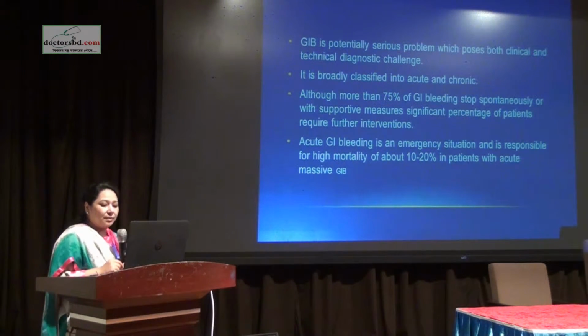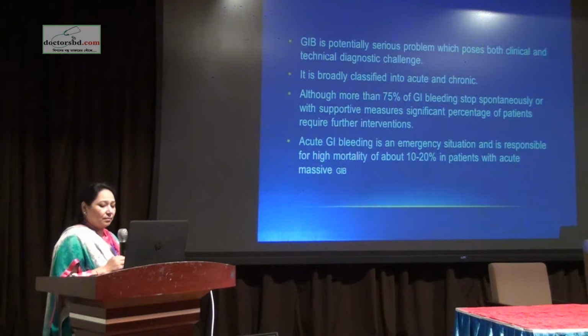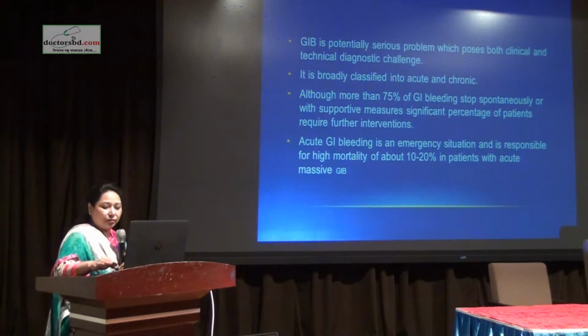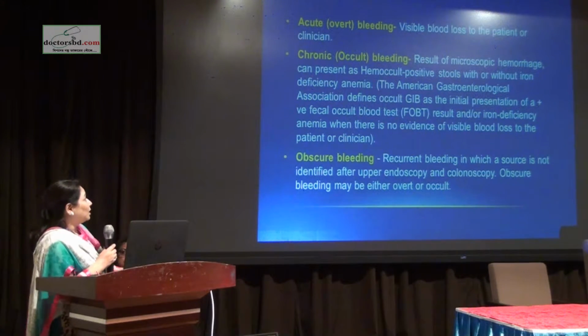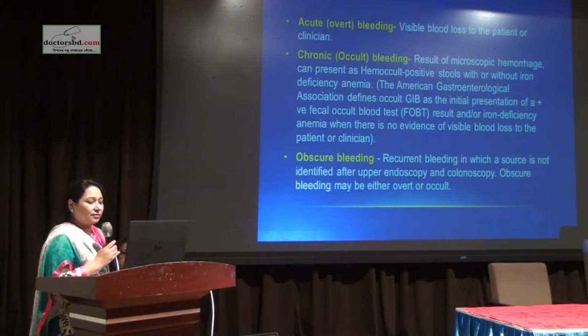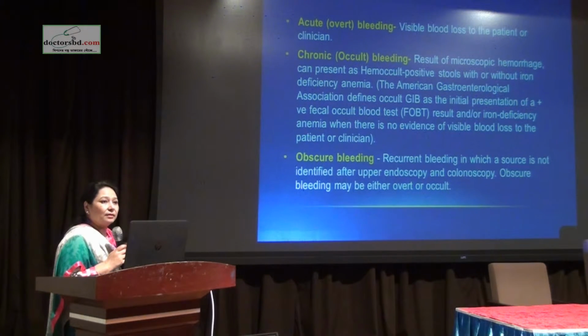Acute GI bleeding usually presents to the ER or in inpatients, with about 10 to 20% mortality. As I said, it can be acute, chronic, or obscure. Acute means that the blood loss is visible either to the patient or to the clinician.